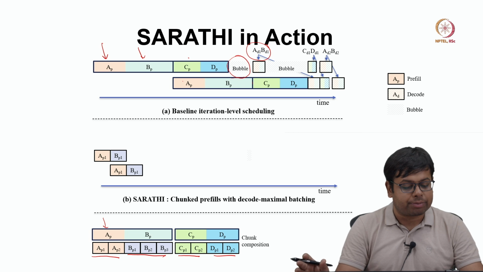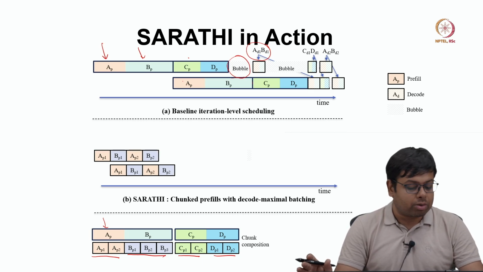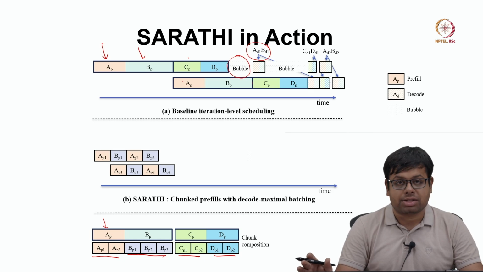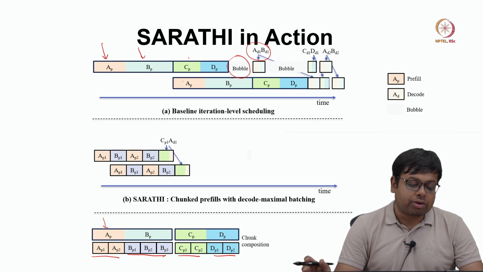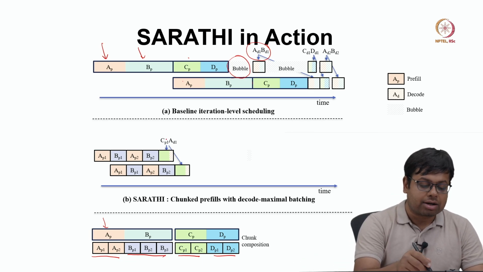So, AP1, BP1 can be scheduled, then AP2 and then BP2 will come. Now, as you can see that now the prefill of A is done, right. Now, if prefill of A is done, that means the decode of A can start, correct, and we will start the decode of A. At the same time, we can also start the prefill of C, okay. So, as you can see here, we started prefill of C as well as the decode of A.